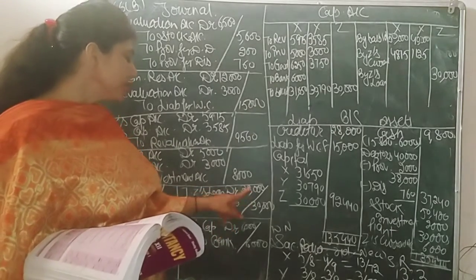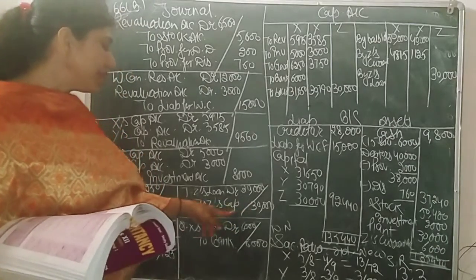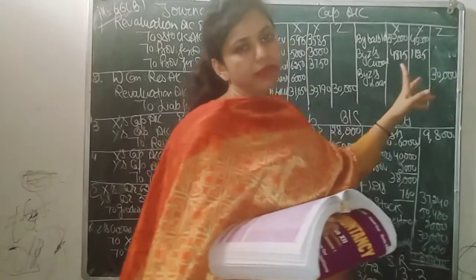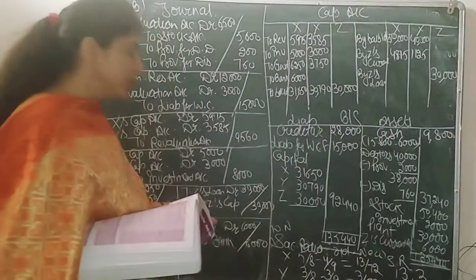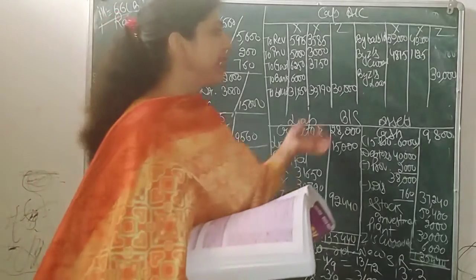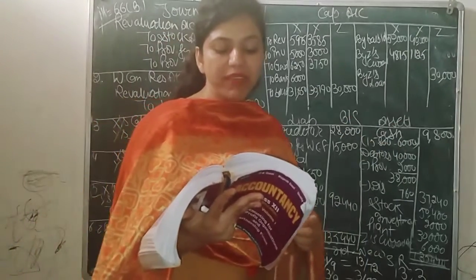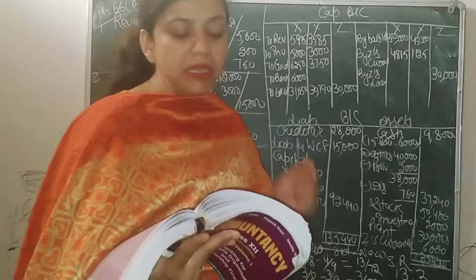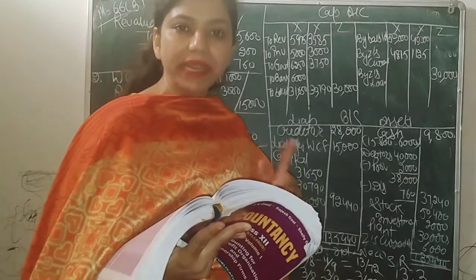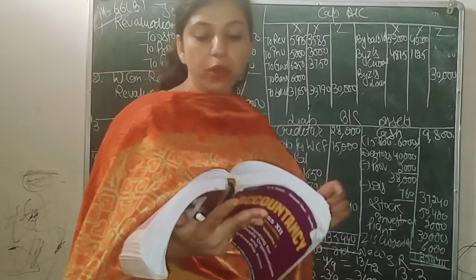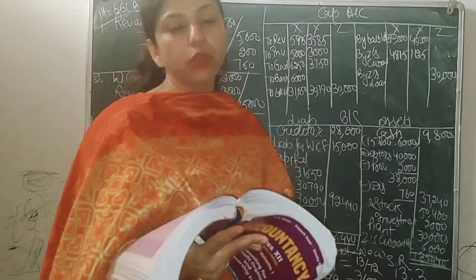So how will we post this entry? In Z's capital account, we will write by Z's loan. By Z's loan in Z 30,000. As and when you do the journal entry, post it at the related place. Next we have goodwill of the firm is valued 27,000. Z is admitted for 2/9 share. That means we have to understand whether this goodwill is brought in by new partners or not brought in.